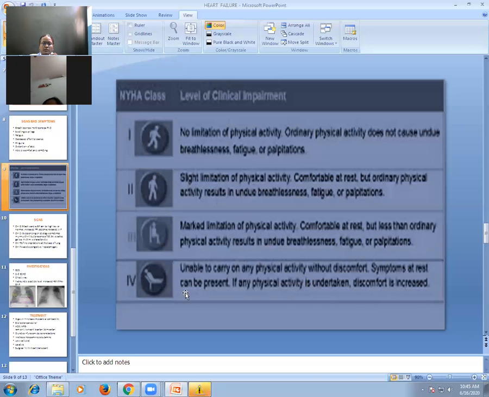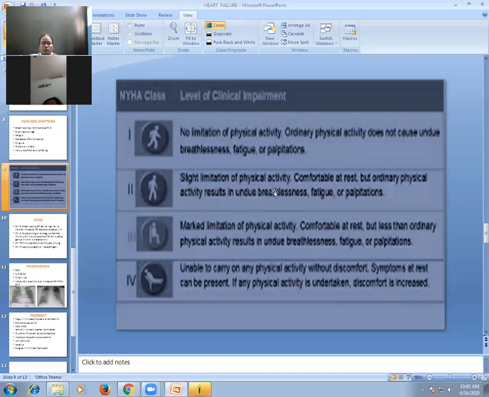And grade 4 is patient is not able to carry out any physical activity without discomfort. Patient is symptomatic even at rest. Patient is breathless at rest. Patient cannot do any physical activity without discomfort. If any physical activity is undertaken, discomfort will be increased. That is grade 4.